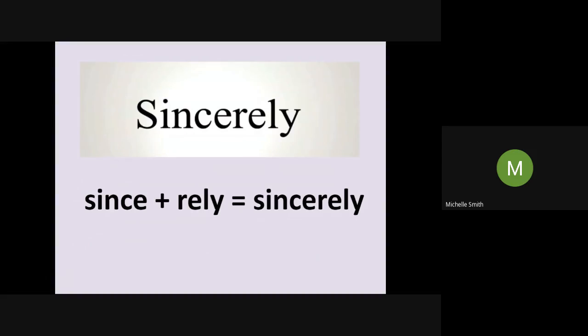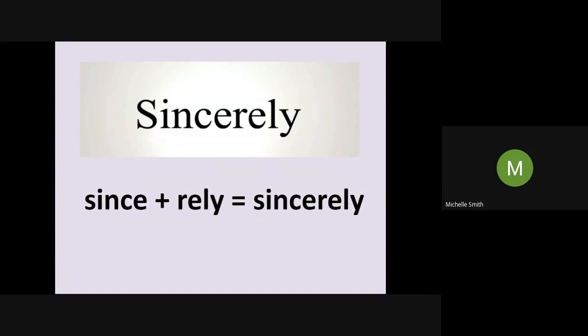A really good way of remembering this is split it up into two: since plus rely. It's the way I always do it. I spell it like this in my head, like I do with Wednesday, I still go Wed-nes-day. I split it up so that I'm not going to spell it incorrectly. And it's a tricky word, sincerely.